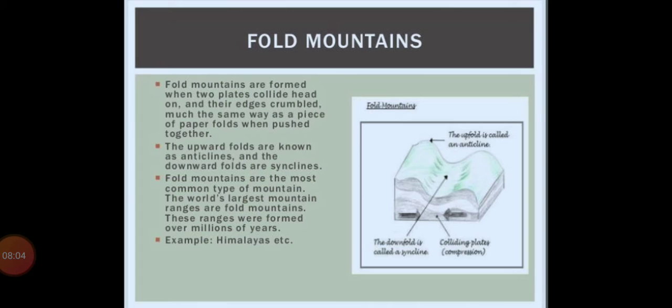Fold mountains are the most common type of mountain. The world's largest mountain ranges are fold mountains, and these ranges were formed over millions of years. The Himalayas, right? What is Himalaya? Himalaya is the world's largest mountain range. Range means there are so many mountains together, that is why it is called a range, and Himalaya is the largest mountain range. So this is the best example of fold mountains.